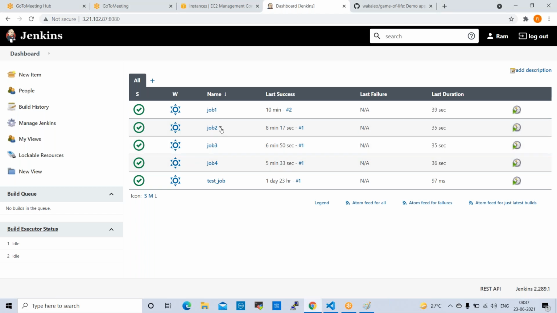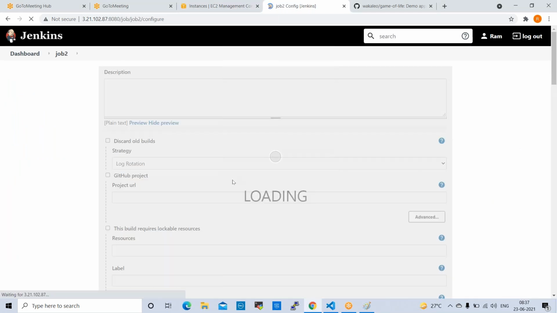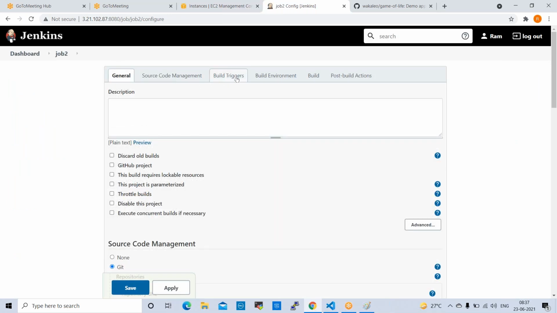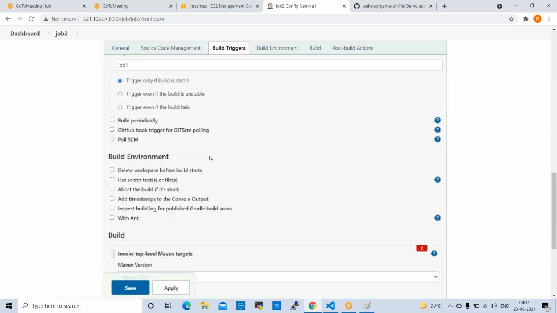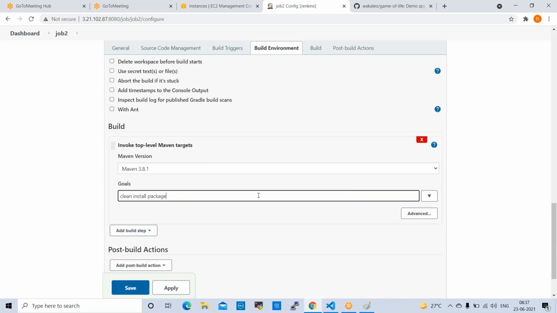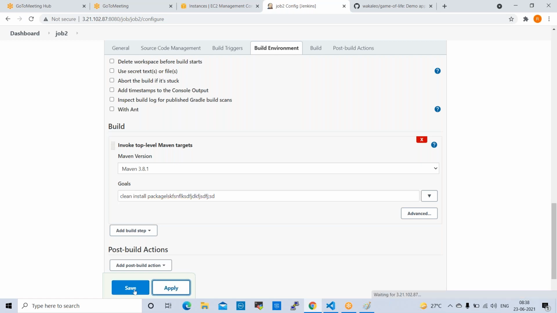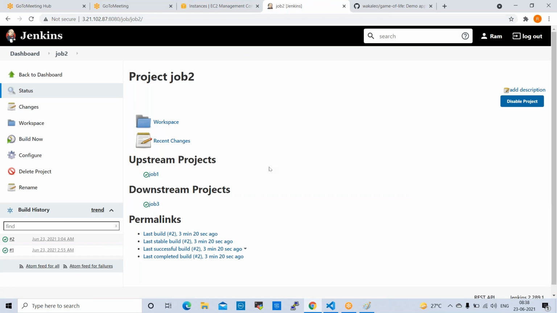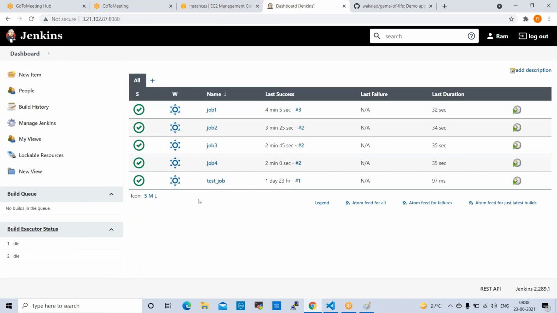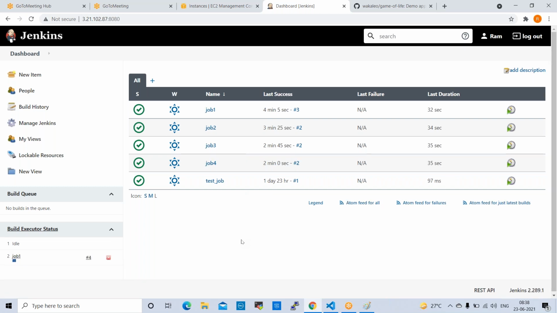Okay. So what I will do, go to job 2 configure. Go down here. We have goals, right? In goals, I put some errors, something extra like this. Apply, save. If you give wrong goals, it will fail. Now I want to run job 1. Build now. Job 1 is running.